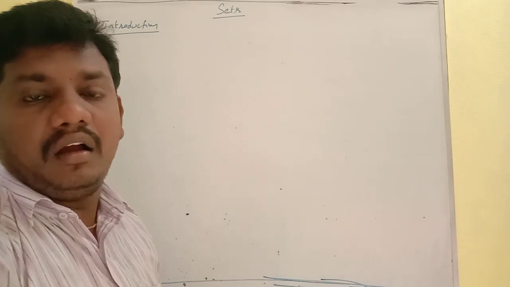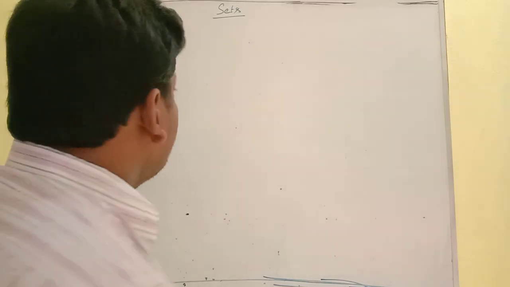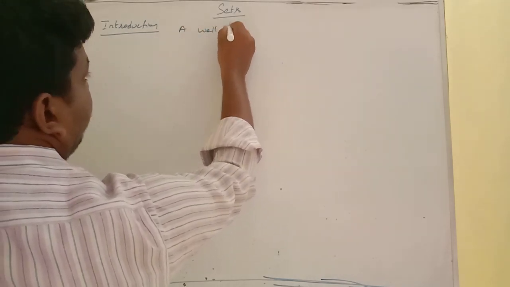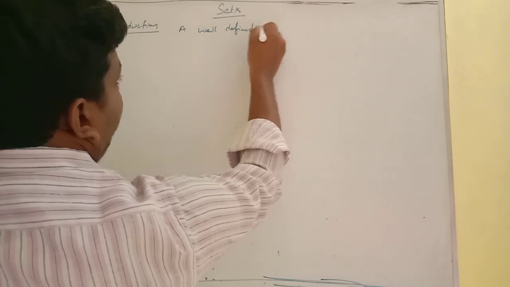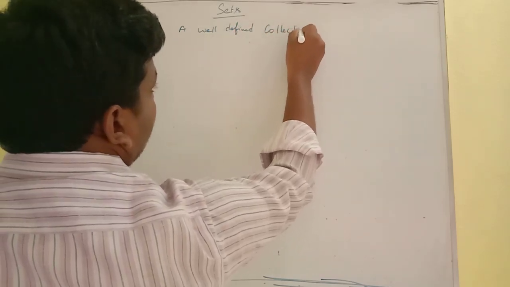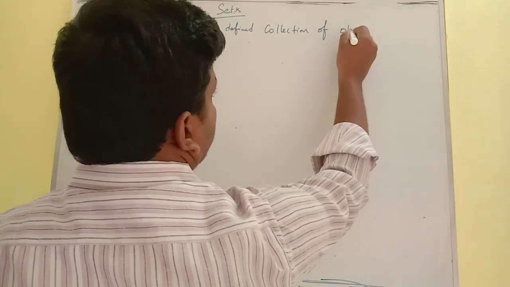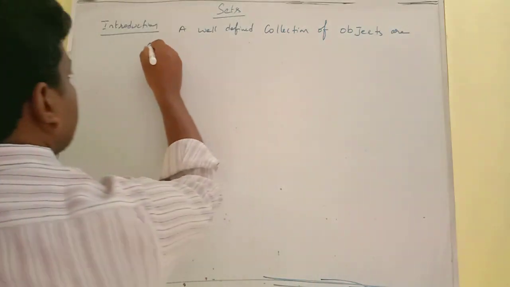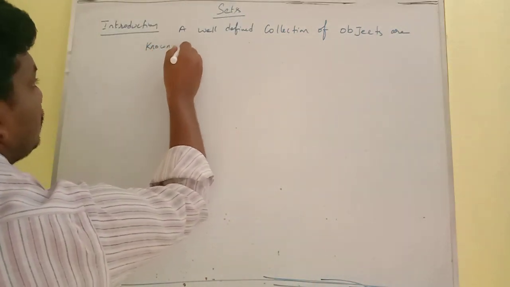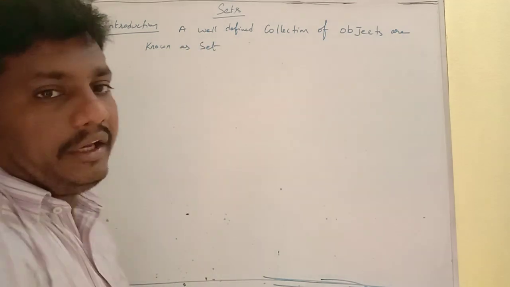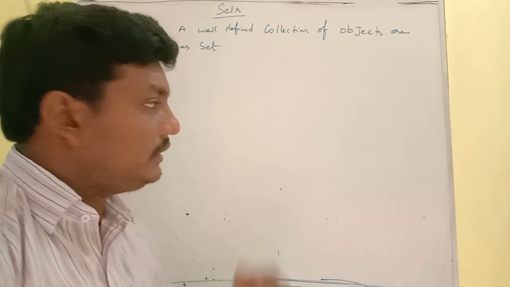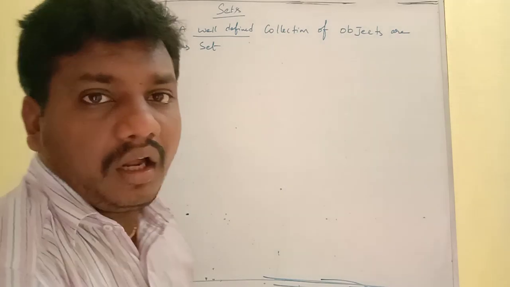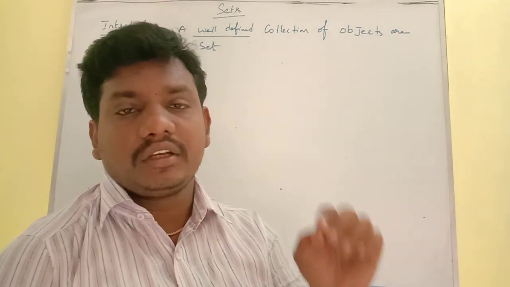A set is a well-defined collection of objects. A well-defined collection of objects is known as a set. So what is meant by well-defined? Well-defined is nothing but a collection of objects which have a common property.